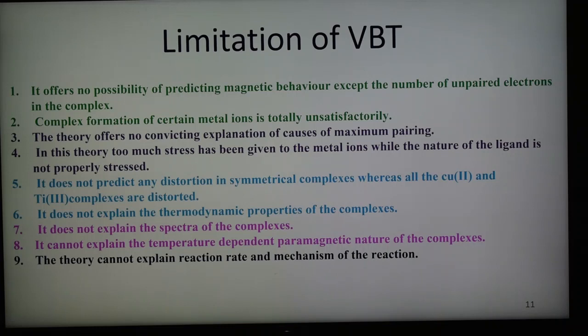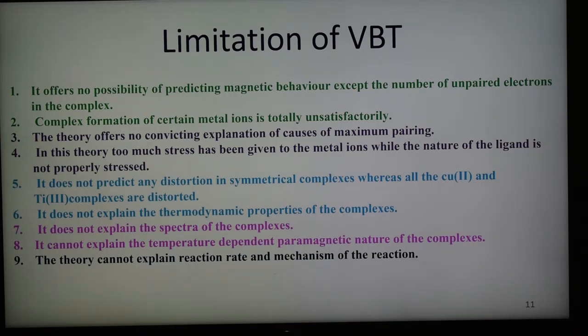And some limitations are there of valence bond theory. As we know, this theory offers no possibility of predicting the magnetic behavior except the number of unpaired electrons. As we know, if there are unpaired electrons, then it is paramagnetic in nature, and if all are paired, then it is diamagnetic. But even that, this is not predicting any magnetic behavior. So this is one limitation.